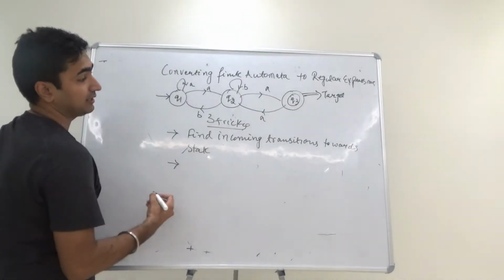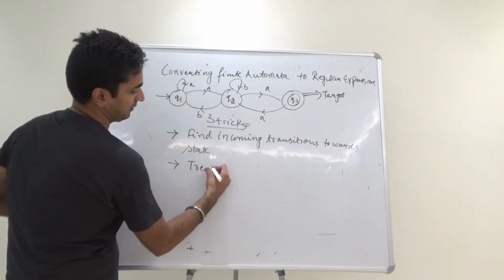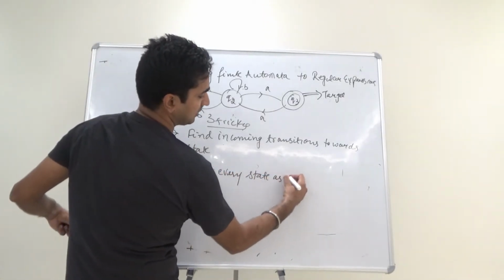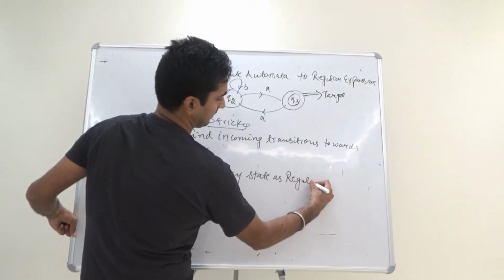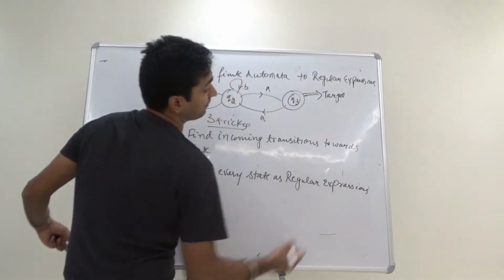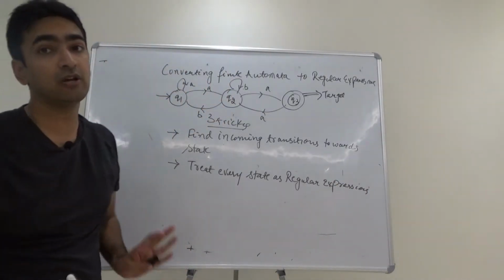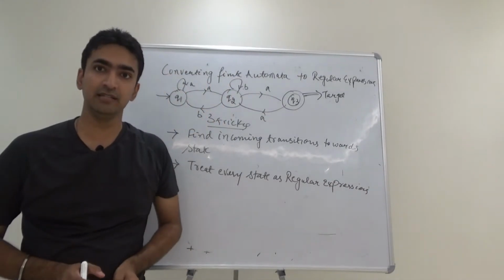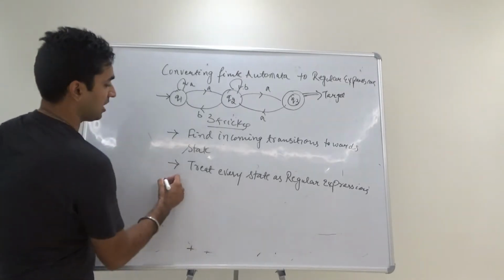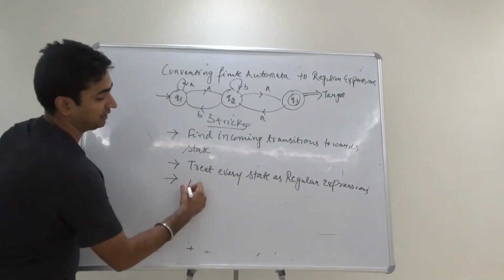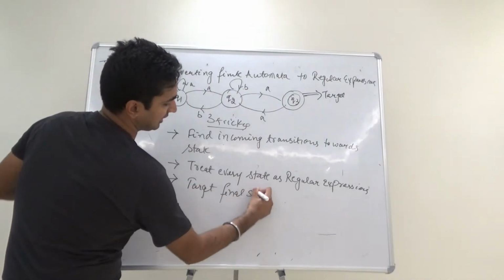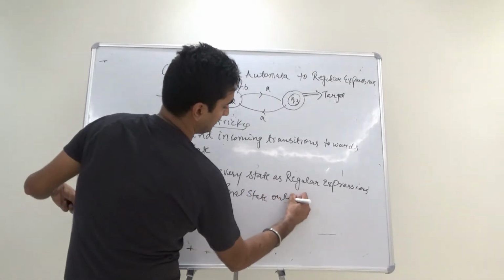Second, treat every state as a regular expression. Although states are not regular expressions, you have to treat them like this, then the conversion is simpler. Last but not least, target the final state only.